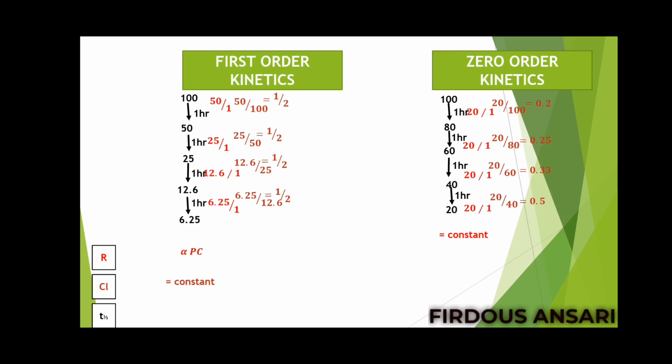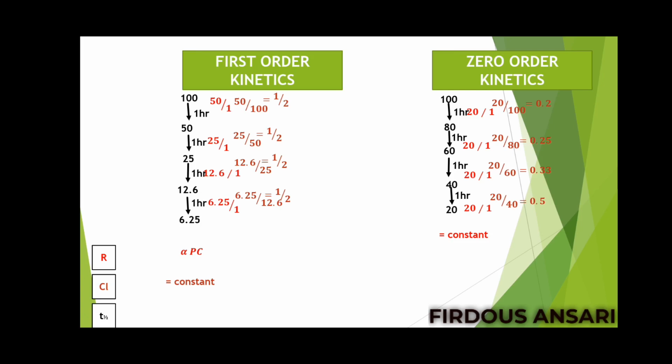So I believe you can imagine the thing in your mind, and for zero order kinetics, always a funnel should come to your mind. Because less amount of substance is present in the funnel, the clearance will be very fast in that case.